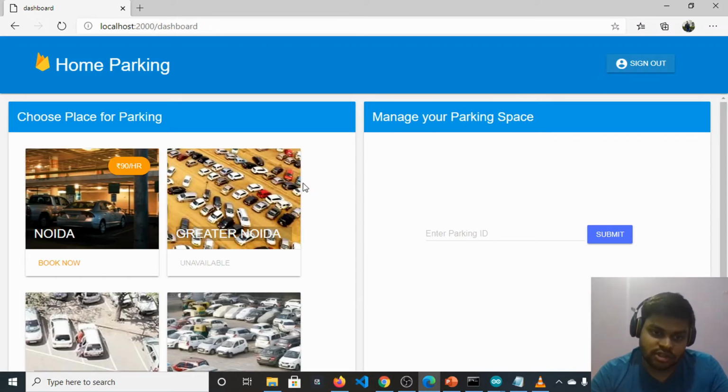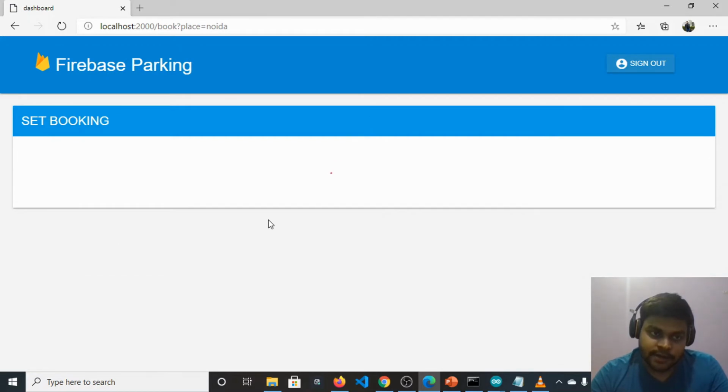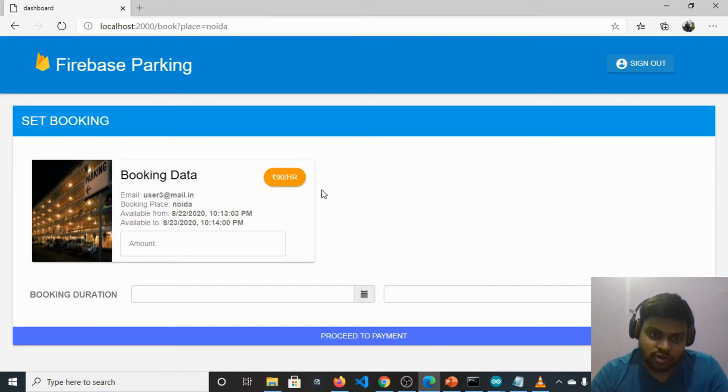The dashboard is now updated right here. You can see that this Noida location is now available for renting, basically for booking, and we can see the price tag right here. Now this user wants this place to be booked, so he will click on this book now button, and this booking page will open, and we can see here the booking data.